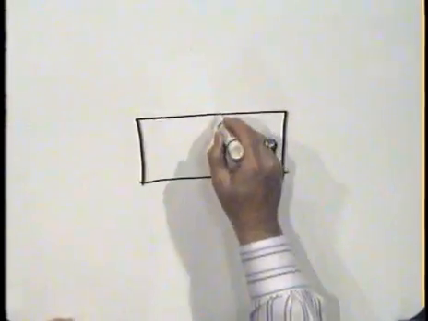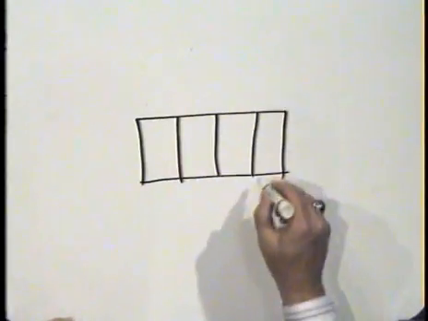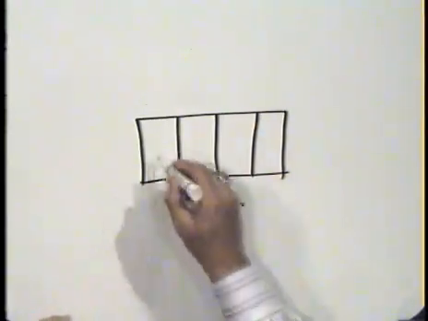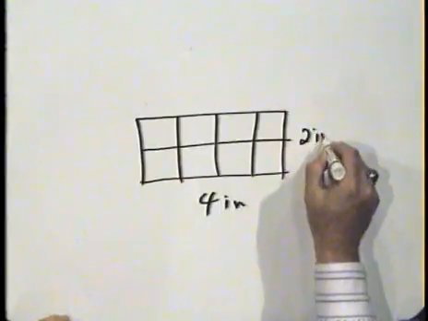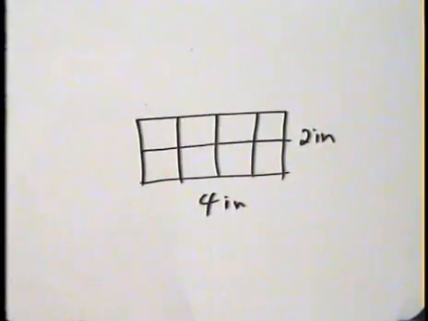Now we want to look at the area of a rectangle. So let me erase this and let's draw a rectangle up here. Not too big. How about a rectangle that was, let's say, 4 inches by 2 inches. And there are squares. Each of those squares is 1 square inch. We have 4 squares in each row. We have 2 rows. 2 times 4, or 4 times 2, is 8 square inches.